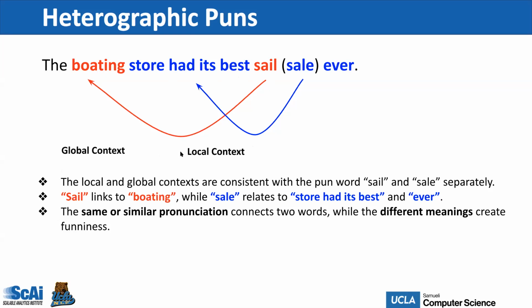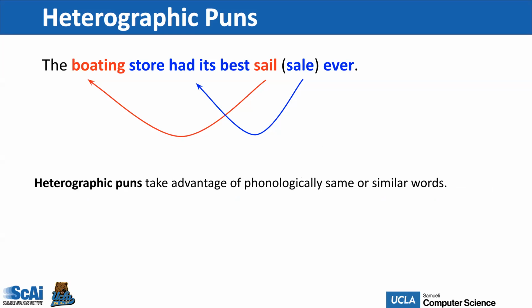And the local and global contexts are consistent with the pun word sail and sale separately. The SAIL sail links to boating, while the SALE sale relates to the store has its best and ever. The same or similar pronunciation connects the two words, while the different meanings create funniness. In short, the heterographic puns take advantage of the phonologically same or similar words. In this case, it is sail to sale.